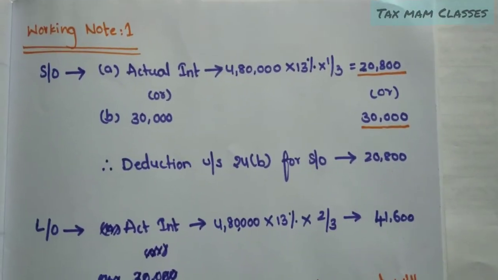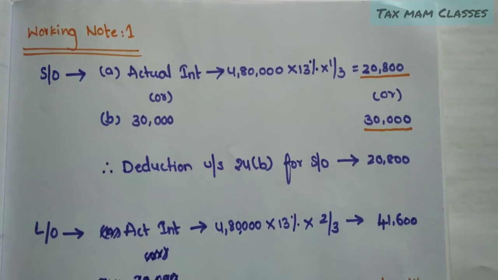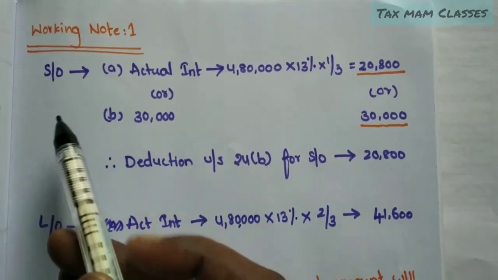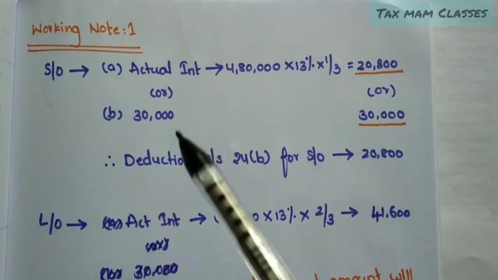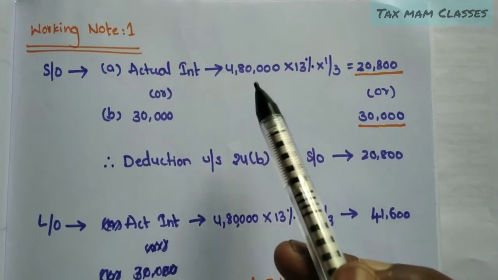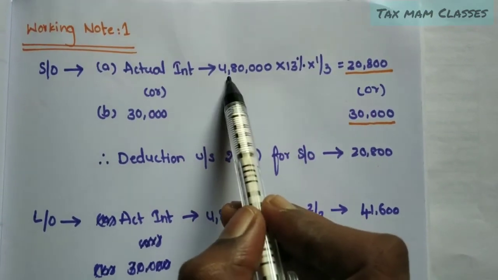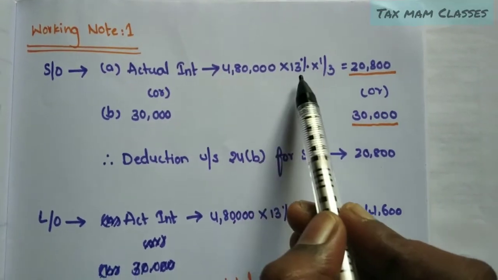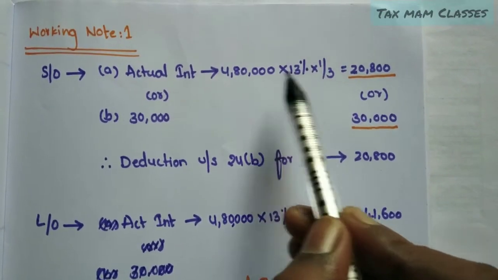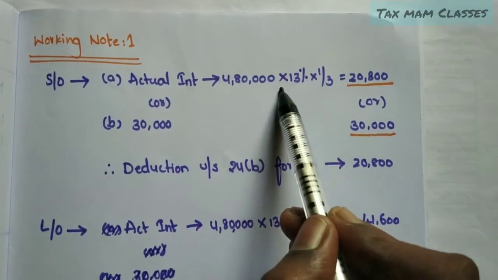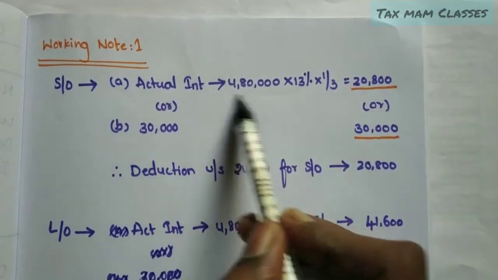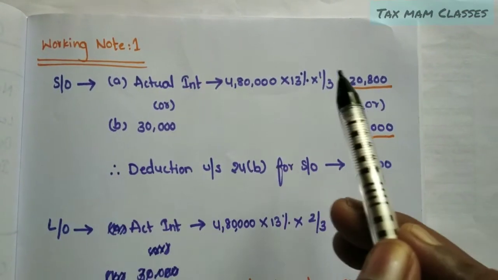So in working note 1, we are going to calculate the interest amount. For self-occupied, as I said, the provision says actual interest or 30,000, whichever is less, will be allowed as deduction. So what is the outstanding loan amount? 4,80,000. What is the interest rate? 13%. And the self-occupied property is only 1/3. So 4,80,000 into 13%, and the self-occupied share is 1/3.